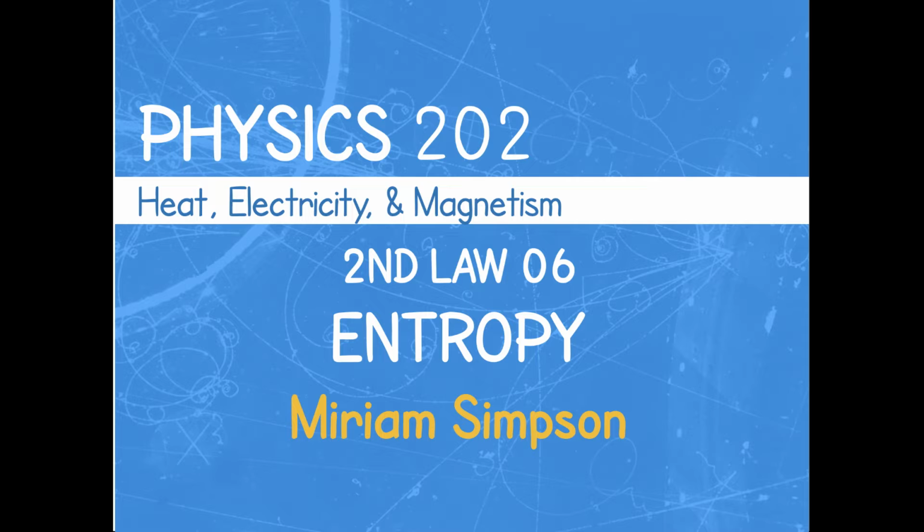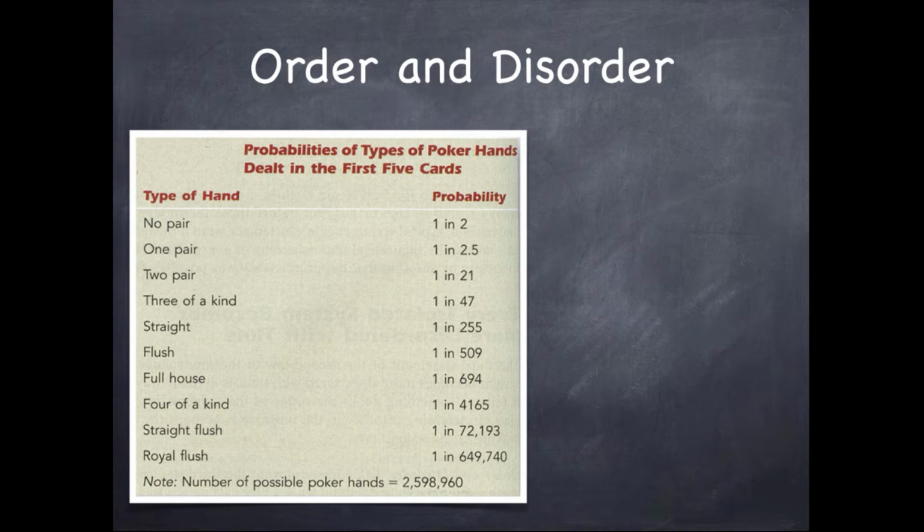Talk entropy. Entropy is sort of a measure of order and disorder. So let's think about this in terms of poker. What's more likely, an ordered state, meaning something crazy like a royal flush, or a disordered state, meaning having no pair or one pair?